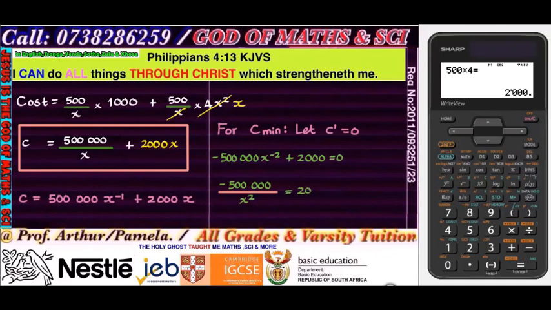All right. Then I can transpose the 2,000 to the other side. It's going to be minus, let's not forget that. Multiply by x squared, so that means I now have negative 500,000 equals to negative 2,000 x squared.